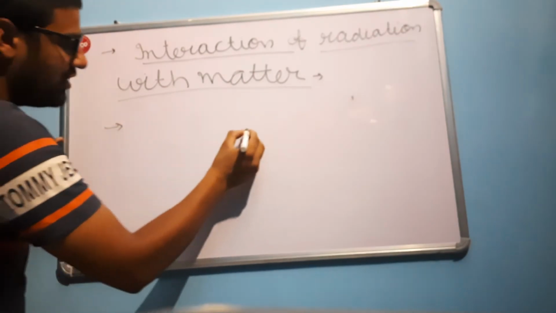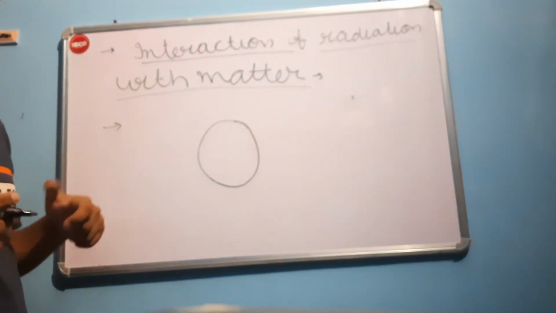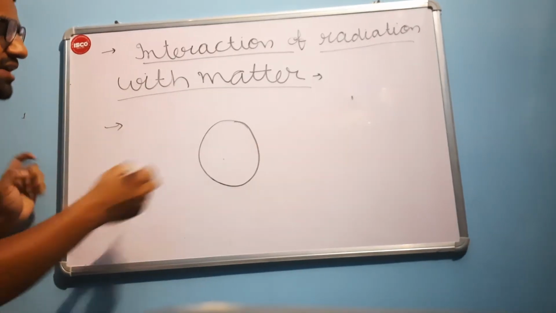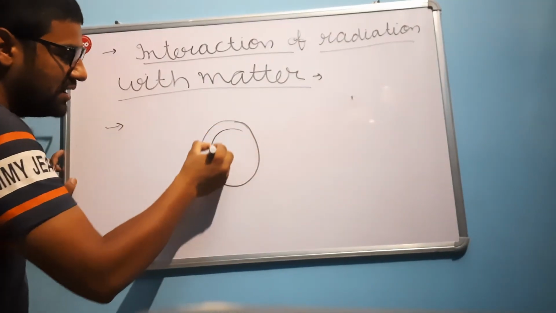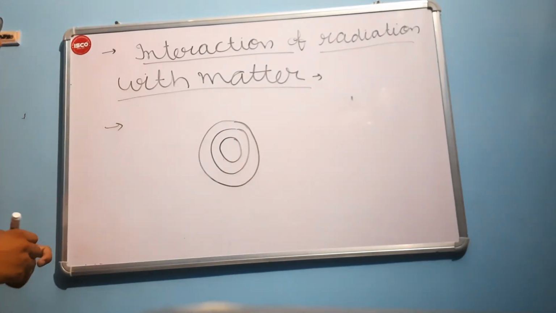The photophysical process also has certain types. This is our matter, and these are its orbitals or energy levels.